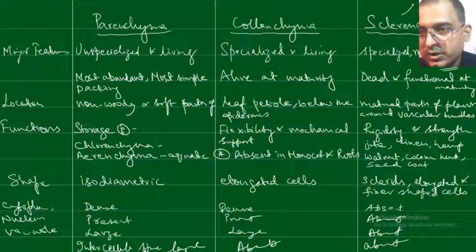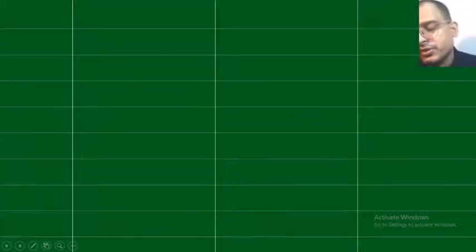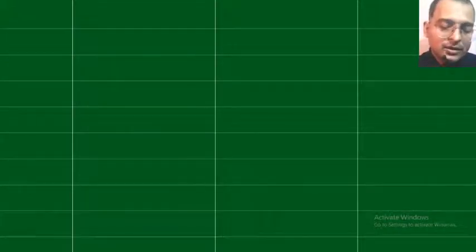Here the important thing is that lignin is present, and because of lignin the cell wall is very thick and tough.